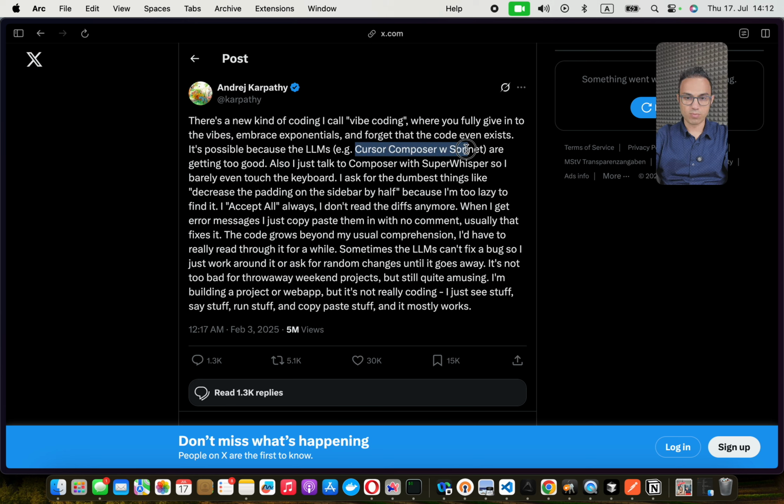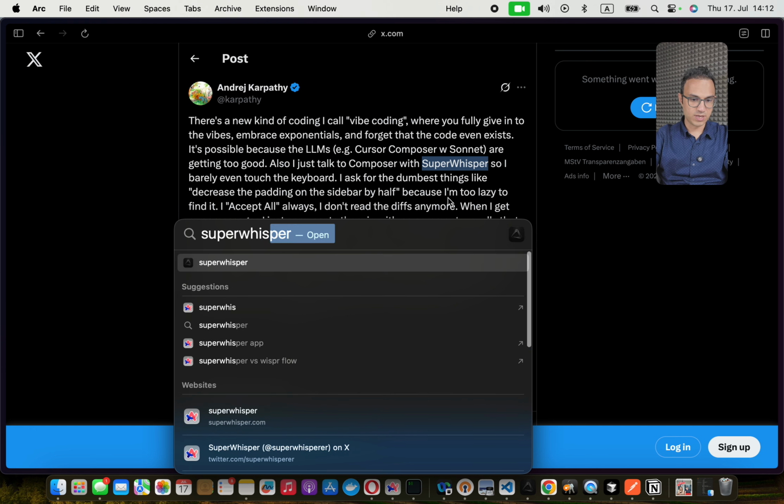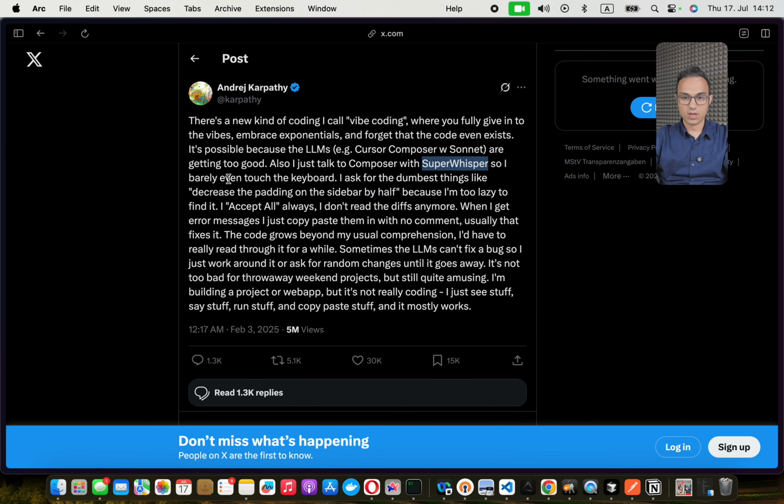He is using Cursor Composer with Sonnet, the model name from Anthropic's Claude LLM. And then he is using a dictation tool called Whisper or Super Whisper. It's basically a software that allows you to talk to the microphone, and he barely touches the keyboard and he writes code. And he says it's mostly working. I keep pressing on this accept button, and for a throwaway project, for a weekend-long project, it's good enough.